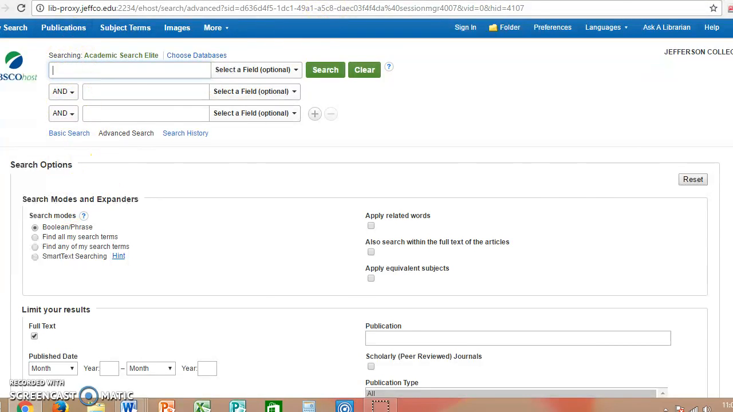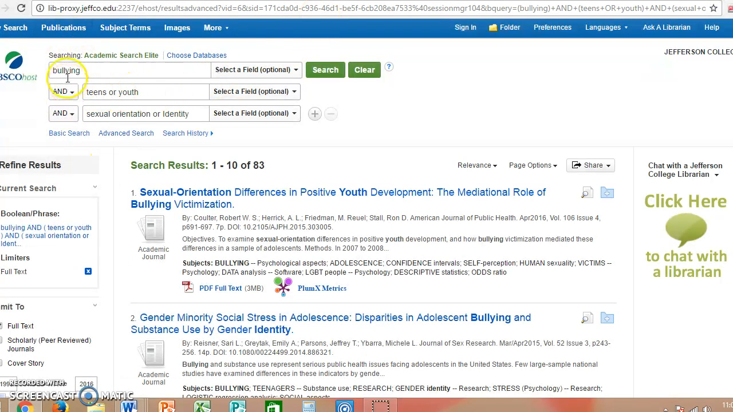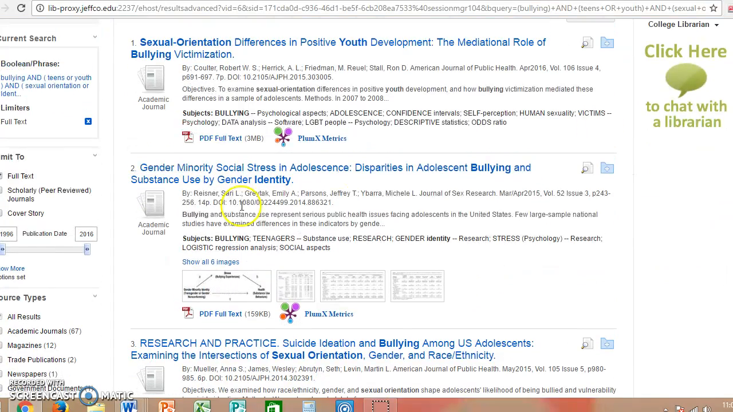But let's say I wanted to already pull in my information. I searched bullying, teens or youth, sexual orientation or identity. So remember, I use my Boolean operators to be able to search teens or youth, sexual orientation or identity. And then I have 83 articles that are pulled up. Let's say I want only scholarly peer-reviewed.